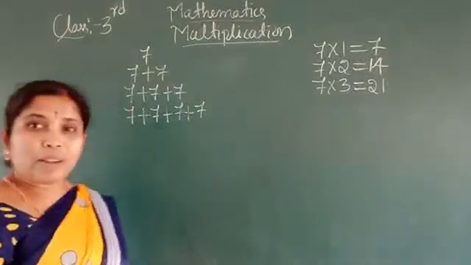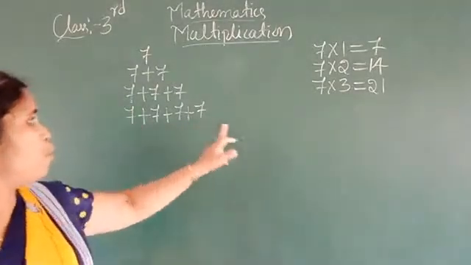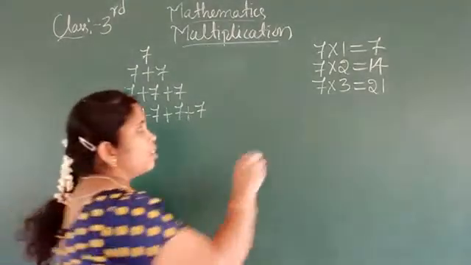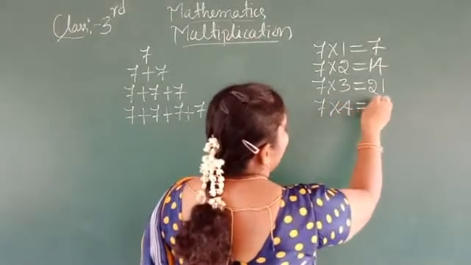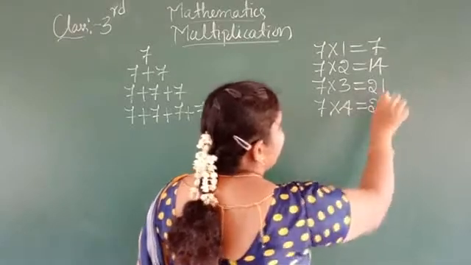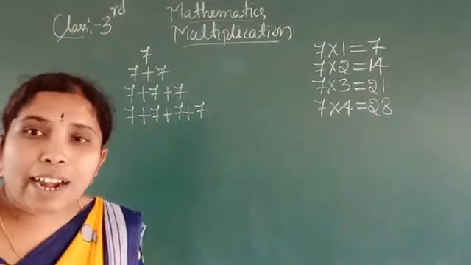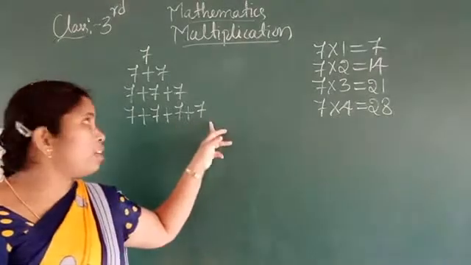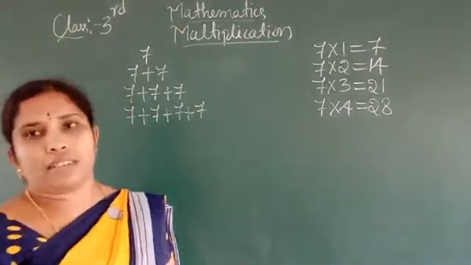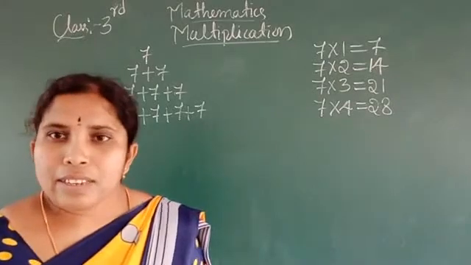Next, 7 plus 7 plus 7 plus 7. See how many times is there 7? 1, 2, 3, 4. 4 times is there. 7 into 4 times is equal to 28. Add 7 4 times. 7 plus 7 is 14. 14 plus 7 is 21. 21 plus 7 is 28. Do you understand?